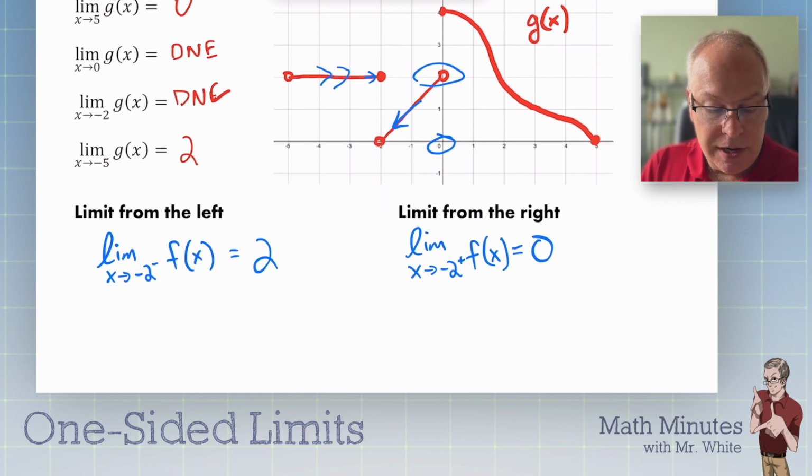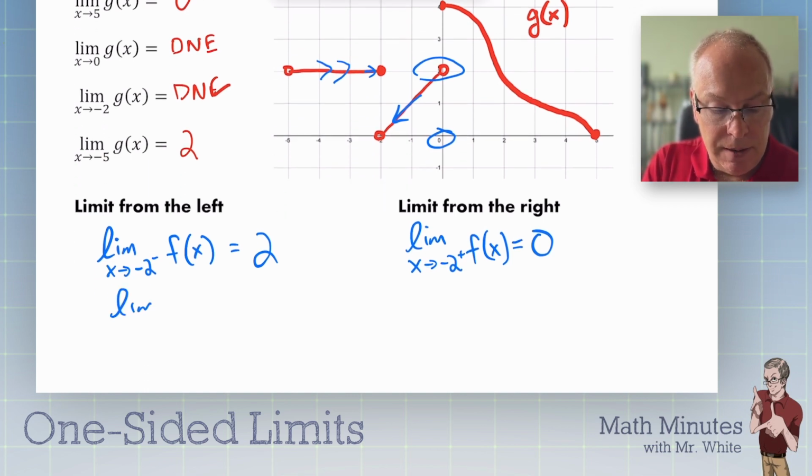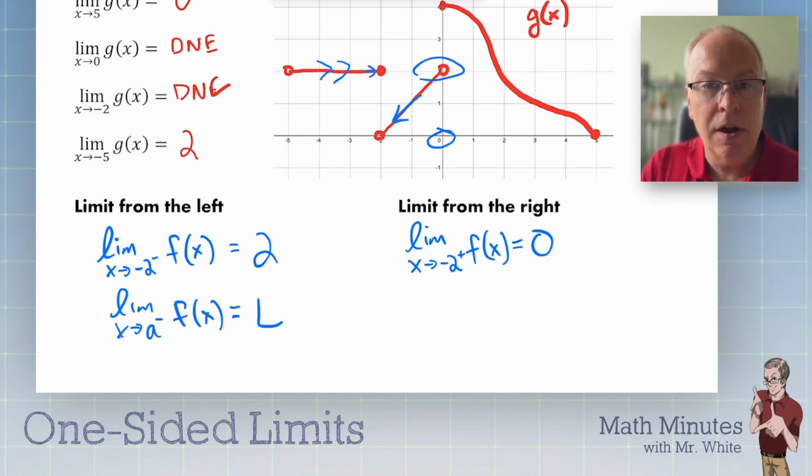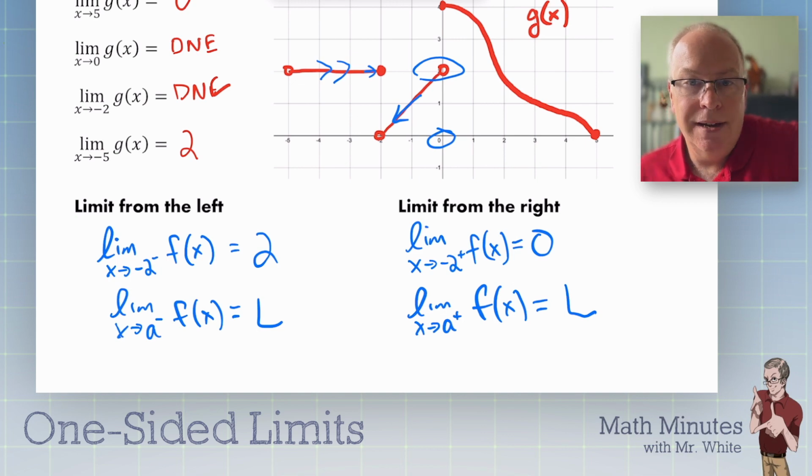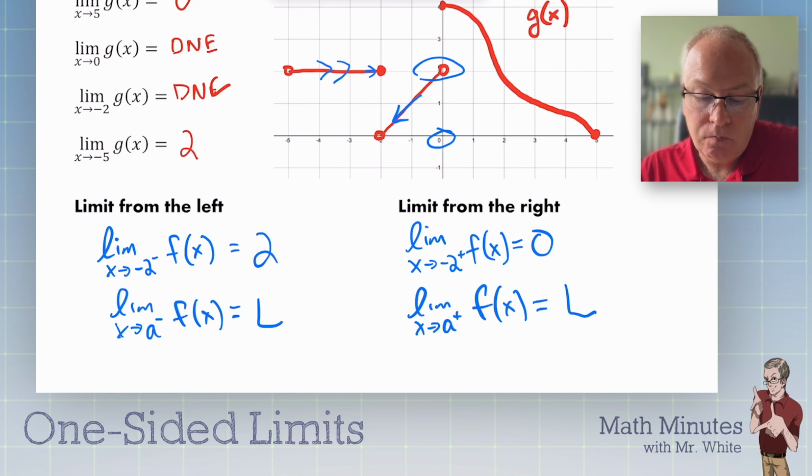So the notation here is limit as x approaches a from the left of f of x is a number. That's called the limit from the left, or the limit as x approaches a from the right of f of x is a number. We call it that right-handed limit, right-sided limit, right-hand limit.